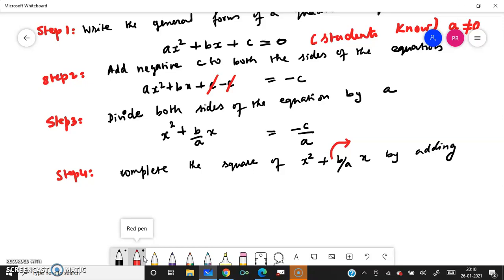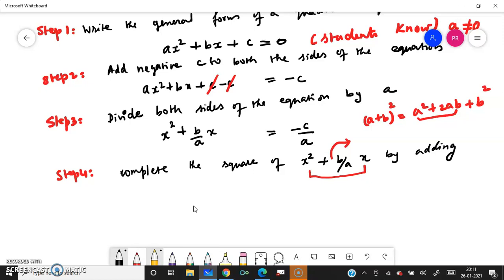2ab, right? Actually, this is a plus b the whole square. If you see, a plus b the whole square will be a square plus 2ab plus b square. Here this is 2ab. Somewhat this resembles a square plus 2ab. So these two terms are there. What is missing here is the b square.